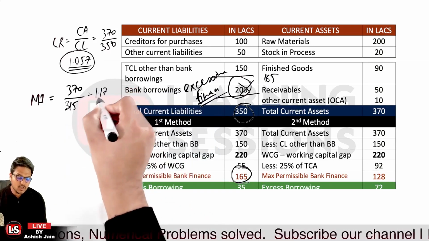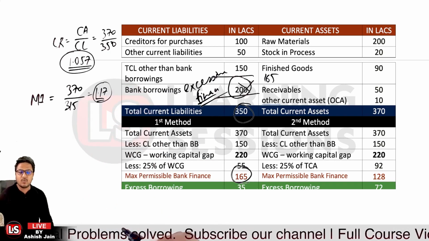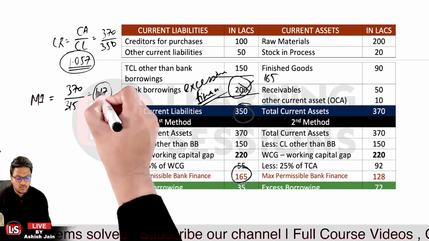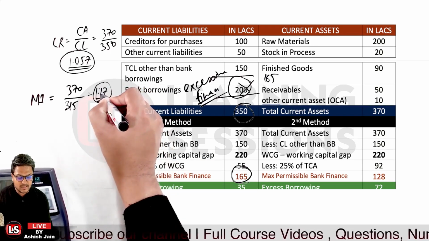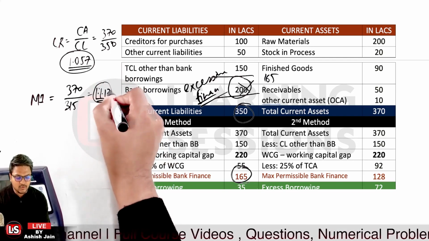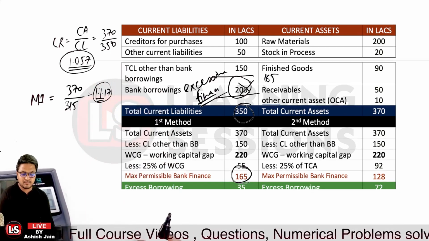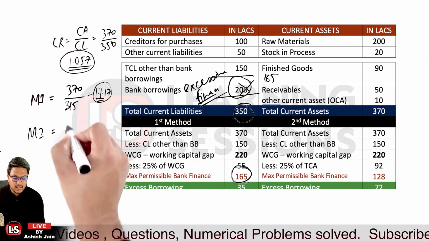So the minimum current ratio that is maintained in the case of MPBF method 1 is 1 is to 1.17. Is that clear?